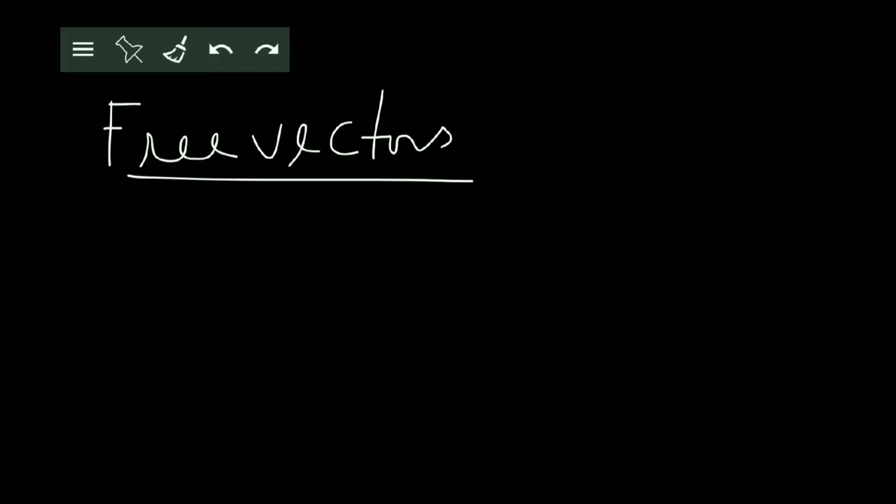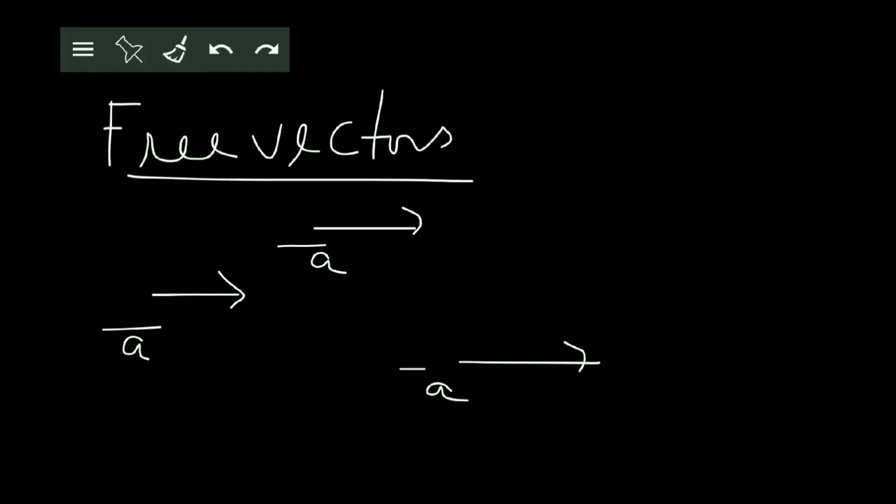Free vectors are those vectors which can be translated anywhere in space without changing their magnitude and direction. For example, suppose we have a vector A bar in space. It can be written anywhere else on this page, that is, it can be written here, here, and over here as well. Its magnitude and direction do not change. So such a vector is called a free vector.